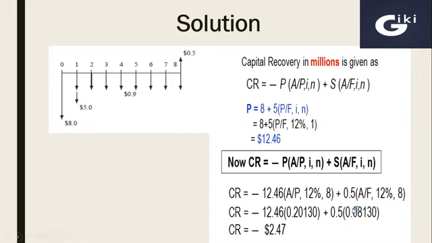So we'll use A over F factor for 12% rate of interest and 8 years. The factor value for 12% and 8 years A over P factor is 0.20130 and for A over F factor for 12% and 8 years is 0.08130. So the final amount will be $2.47 million outflows, a negative amount.